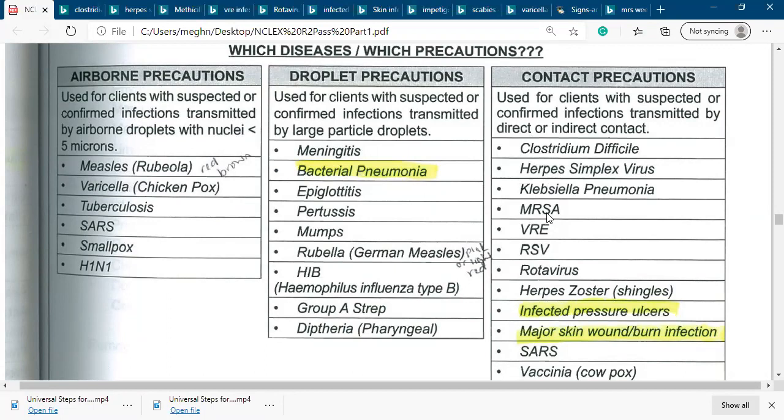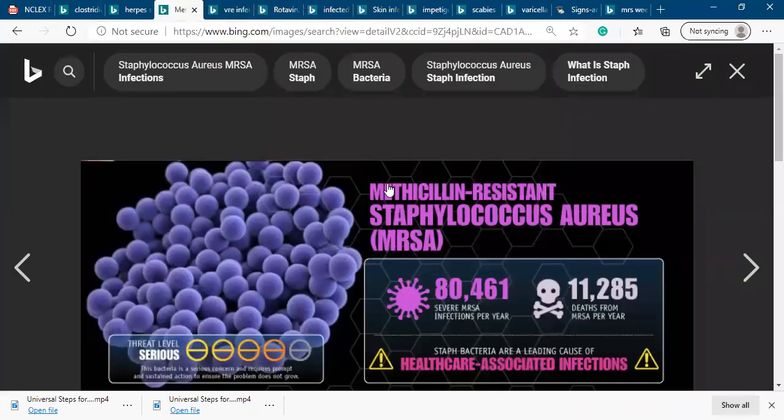Then MRSA, methicillin resistant Staphylococcus, right? Methicillin is a medication, an antibiotic. This bacteria is not killed by methicillin, so they need another generation of antibiotic. So this is called methicillin resistant Staphylococcus aureus, or MRSA.